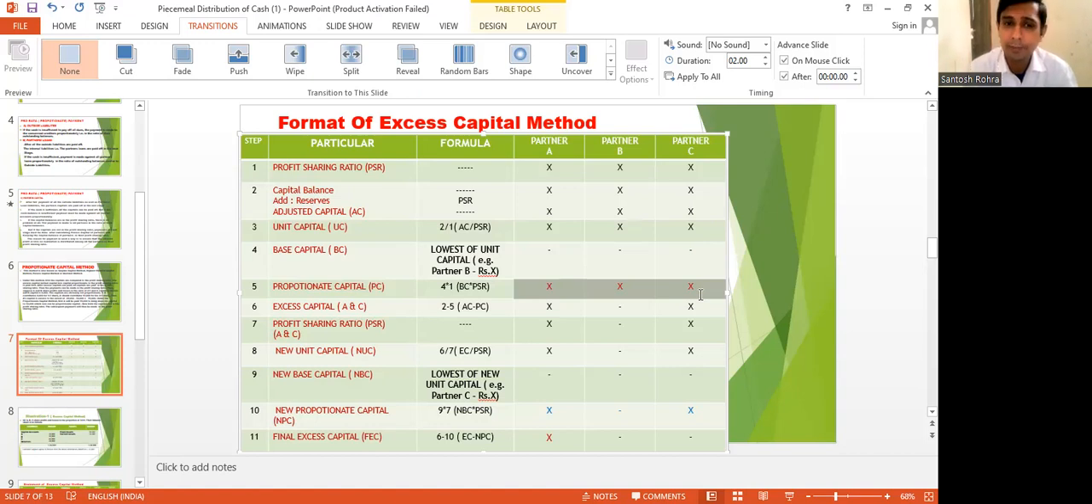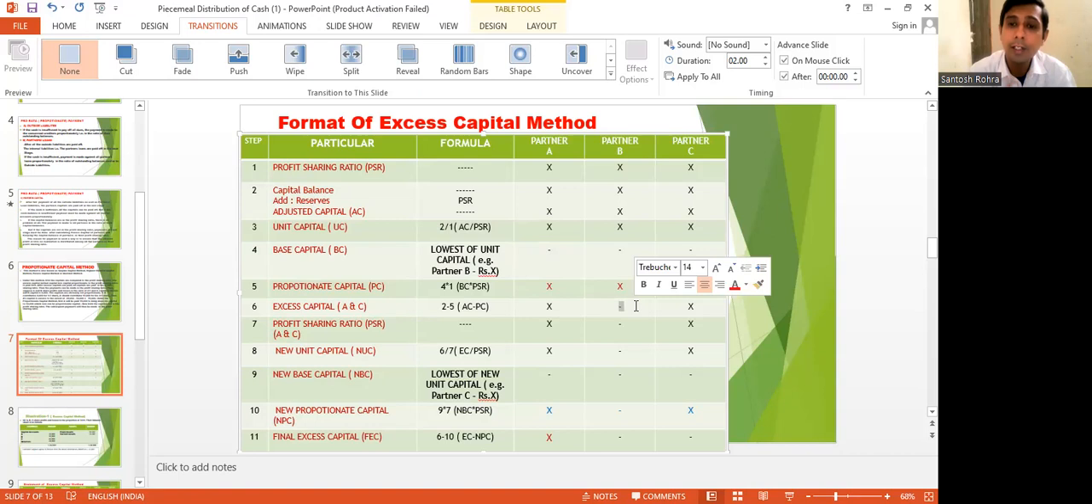So after calculating proportionate capital, we'll have to come to excess capital. Excess capital is nothing but the difference between adjusted capital minus proportionate capital, like 2 minus 5. 2 minus 5 is second step minus fifth step. Just subtract, and whatever comes is called excess capital. So basically I have written for B as nil. Why have I written B nil? Whose capital is lowest, their excess capital will be nil.